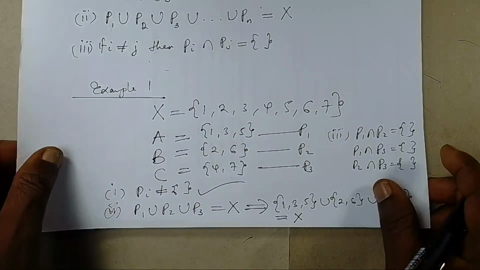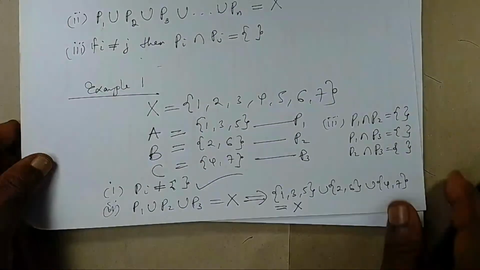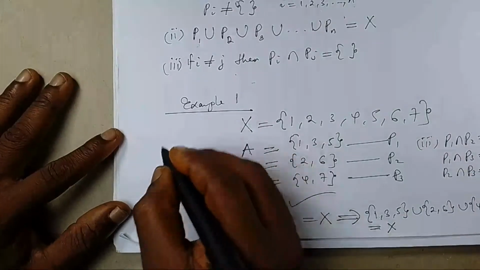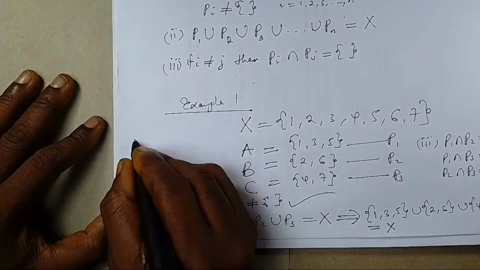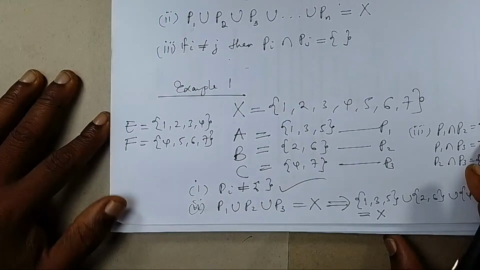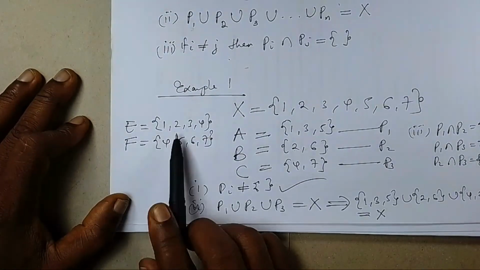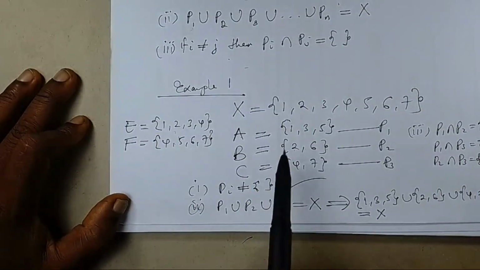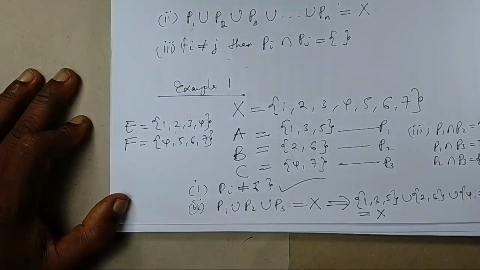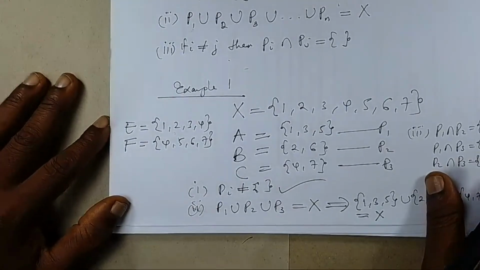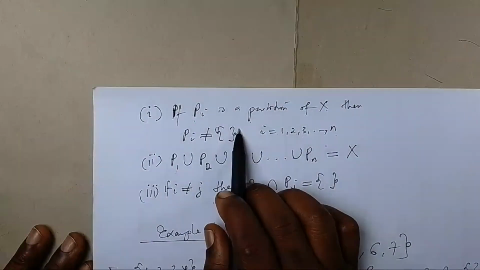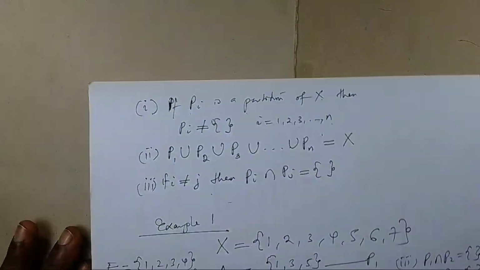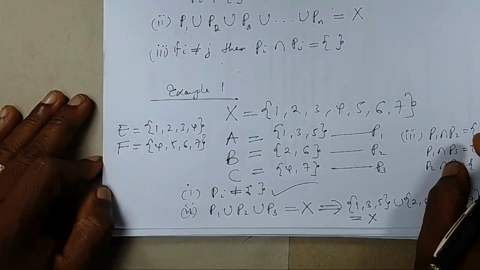Now let's take an example using this. What if I decided to do this? If I develop 2 sets, would we have been able to call these 2 sets partitions if we had developed subsets from X? The question is, are they subsets of X? The answer is yes. Question 2. Do they fulfill the first condition that all the subsets of X must be non-empty? The answer is yes. They fulfill the first condition.